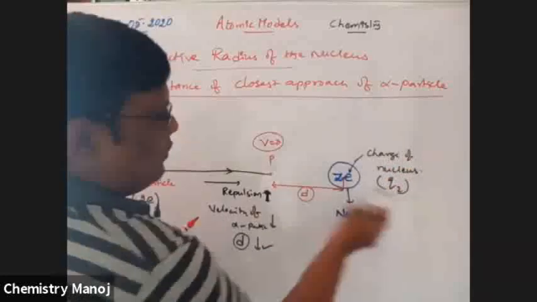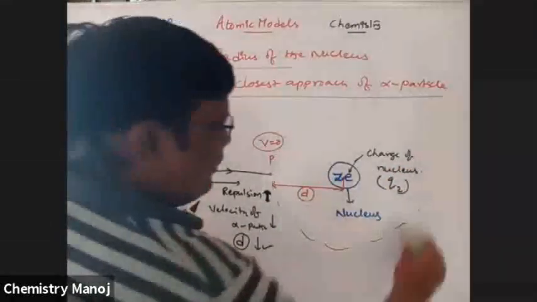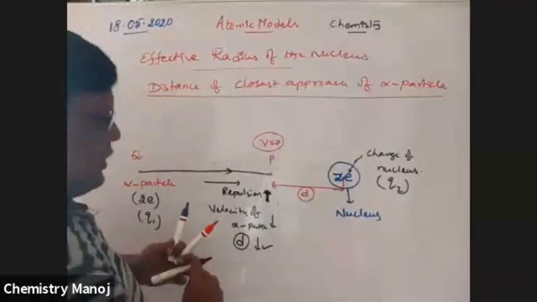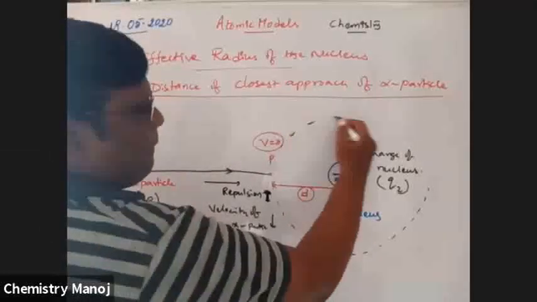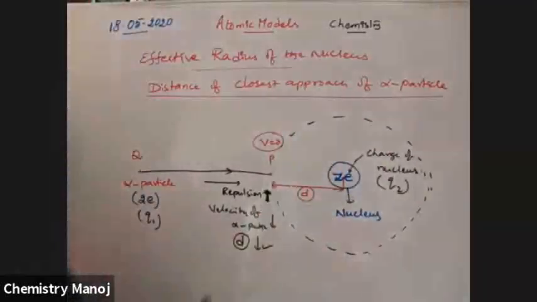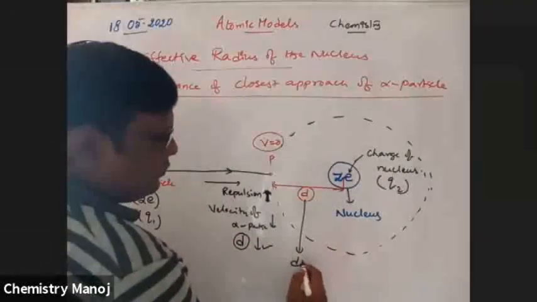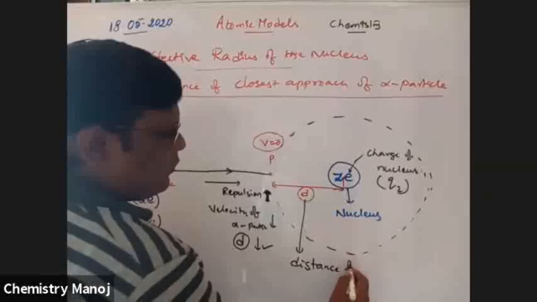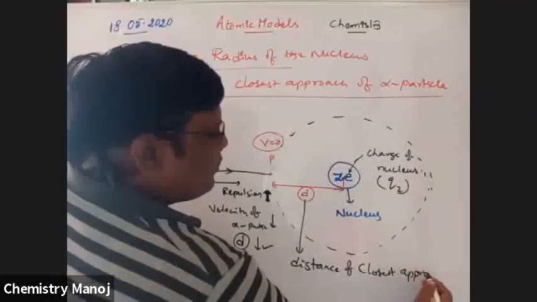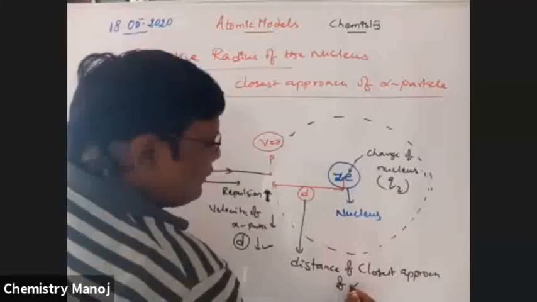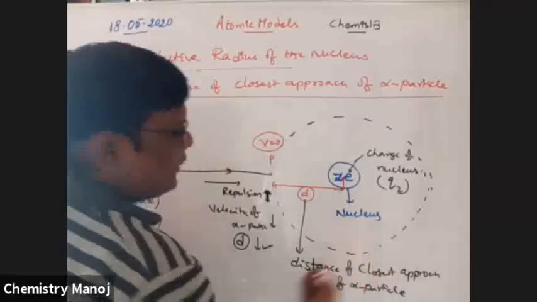So this is the effective radius of the nucleus, which is nothing but the distance of closest approach of the alpha particle. After that point, the particle is not moving ahead.